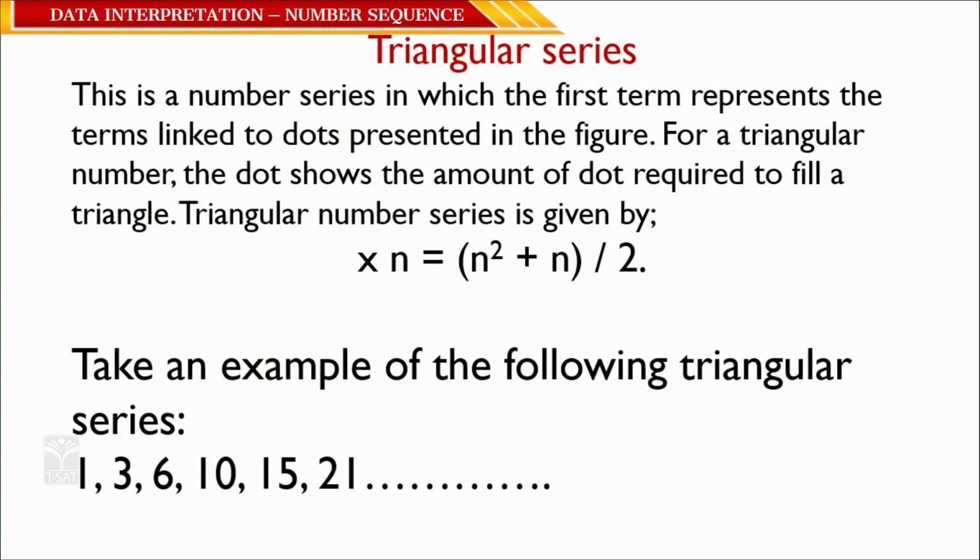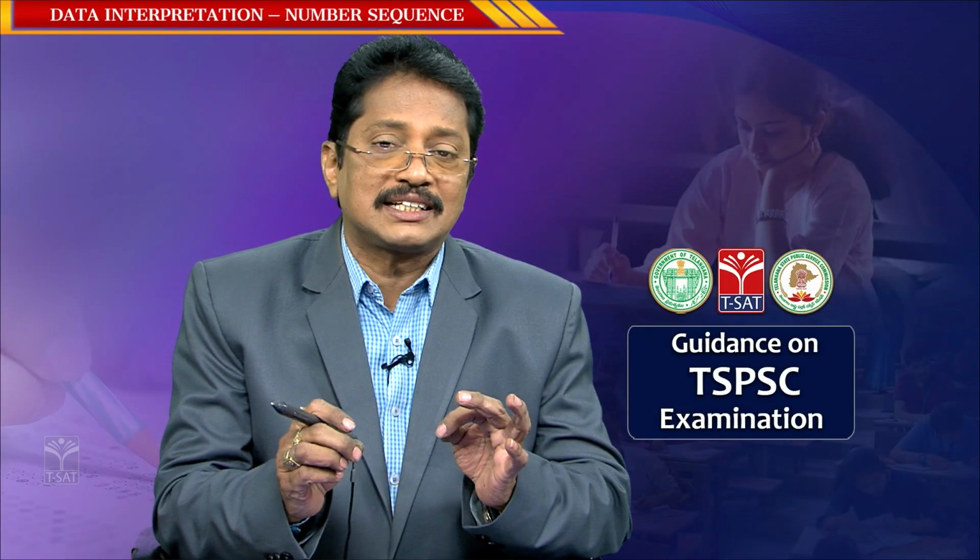Triangular series is a number series in which the first n terms are linked to dots presented in a figure. For a triangular number, the dots show the amount of dots required to fill a triangle. Do you understand? If you want to draw a triangle using dots, what is the minimum number of dots required to construct a triangle?